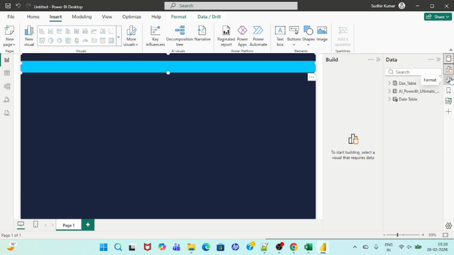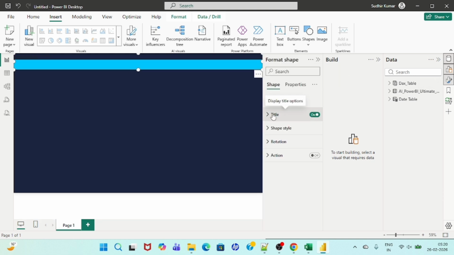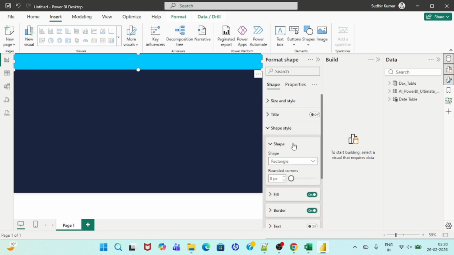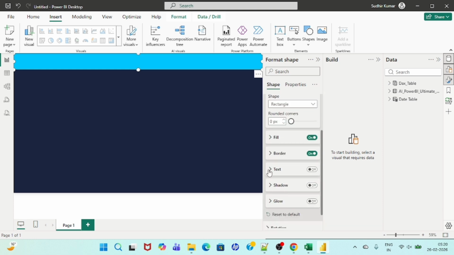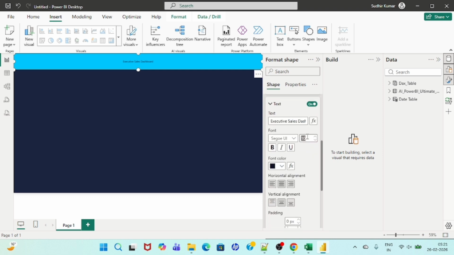Okay, format. So let's put the title, make it off, and let's come here, text. So we can say executive sales dashboard. Okay, executive sales dashboard. Now let's do the formatting a little bit. So let's make it 20, and this should be bold.